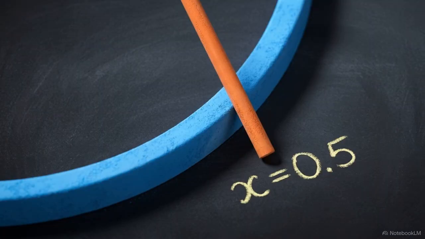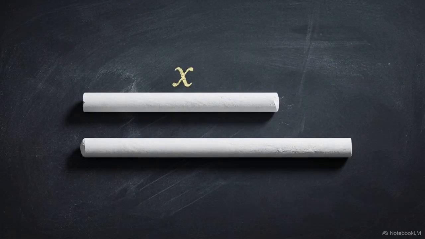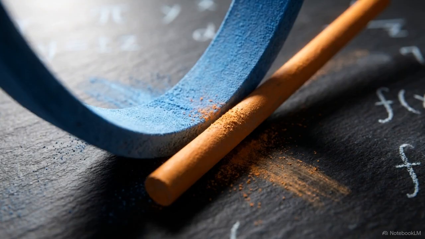At the midpoint of 0.5, we see a slope of 1. At -1.5, we see a slope of -3. In every instance, the instantaneous rate of change is exactly 2 times the value of x. We have replaced approximation with geometric deduction. By utilizing these midpoints, we can lock down the exact rate of change at any single instant without guesswork.